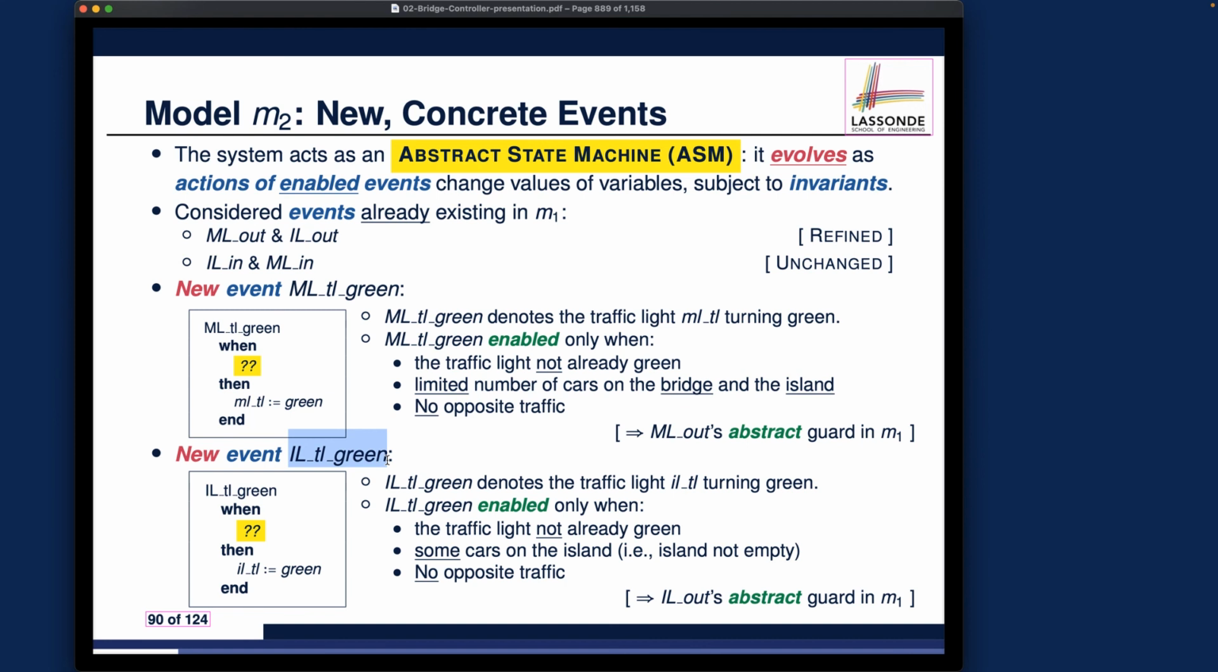Alrighty, so now we are done with the 4 events, and the next part will be to talk about how we can prove the invariant preservation for M2.